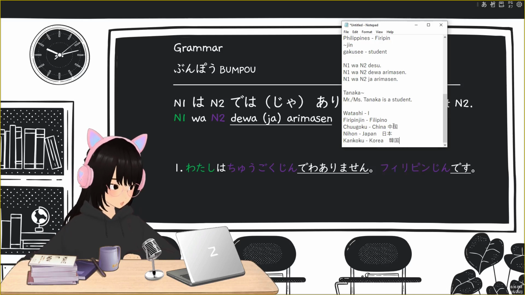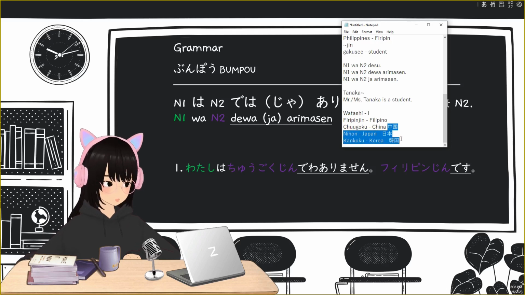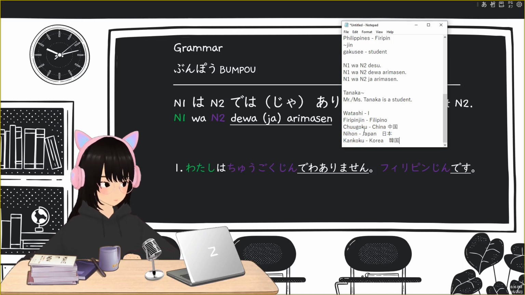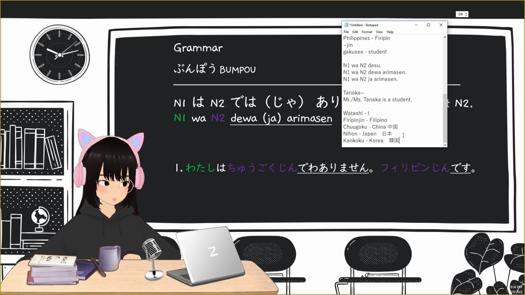These are the actual kanji of these countries. Okay, let's go back to Chugoku. Chugoku is China. Now, how to say Chinese? Just add jin at the end of the country's name.